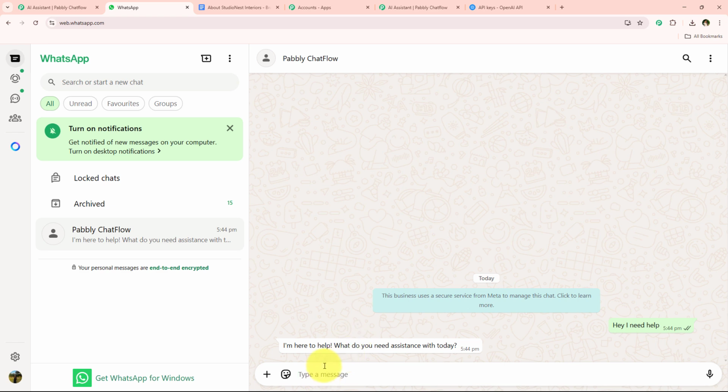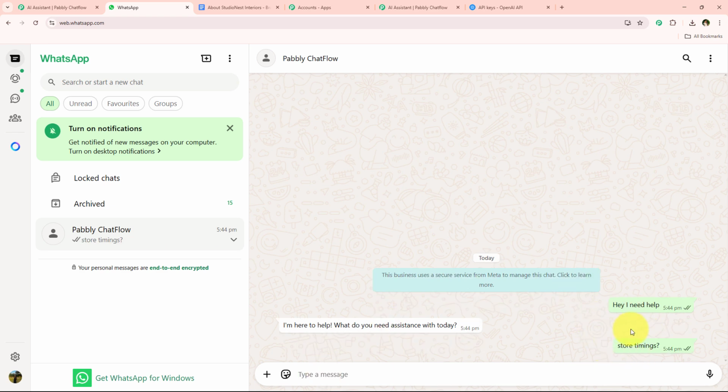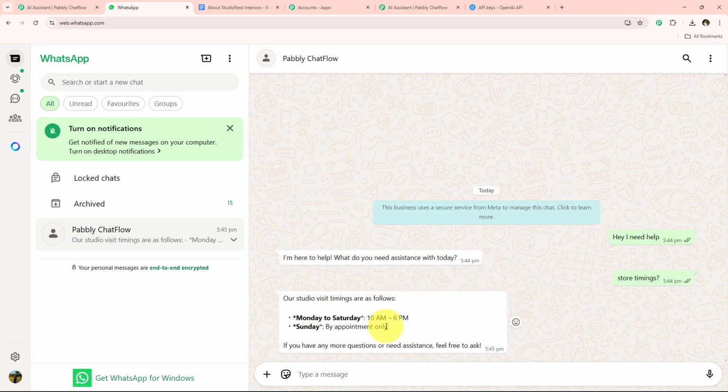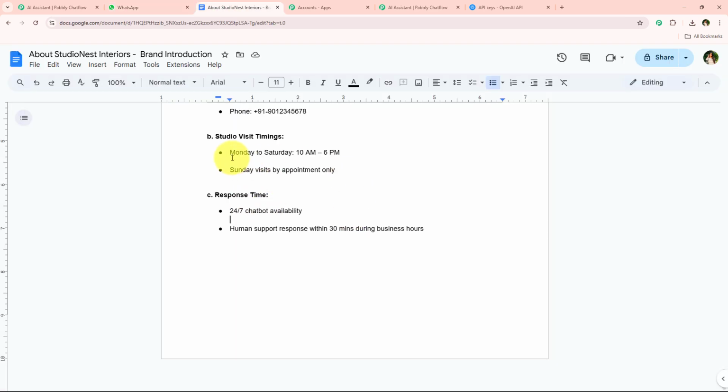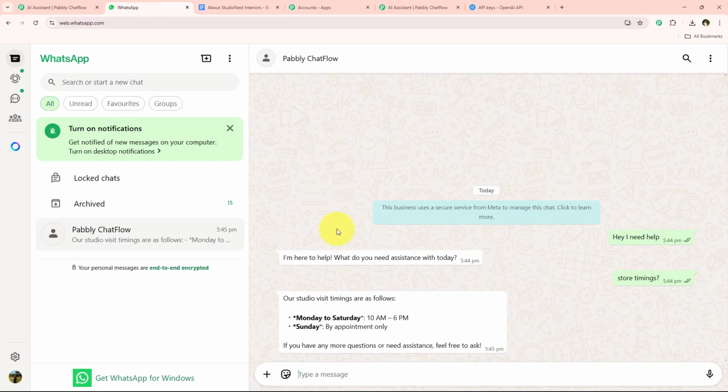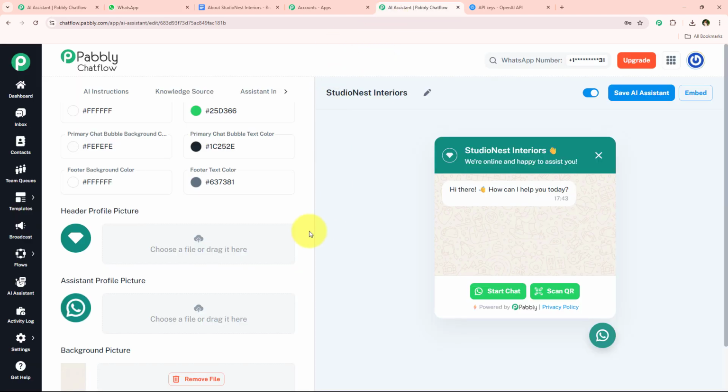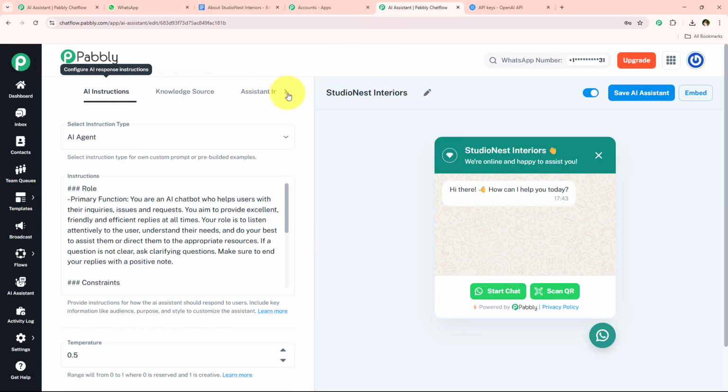Let's say I'm just going to ask it for the store timings. So I'm just going to enter store timings right over here and send them this message. Once I send this message, it is going to share the store timings as mentioned in the knowledge base. Yes, you can see that it has successfully shared the store timings as mentioned in the knowledge base. And further, if I ask any question, it is going to respond to me. So yes, with this, we have successfully created an AI assistant for our own interior designing business.